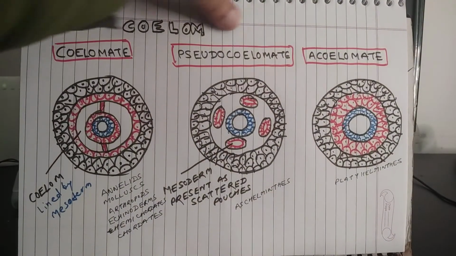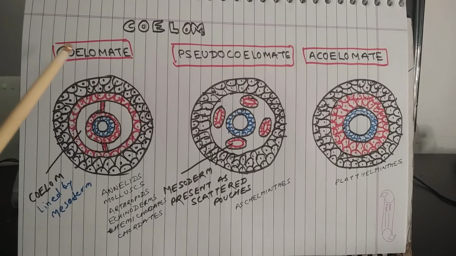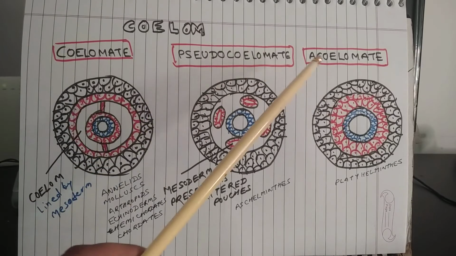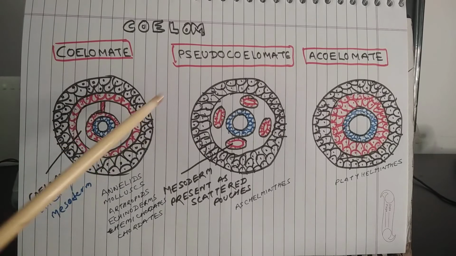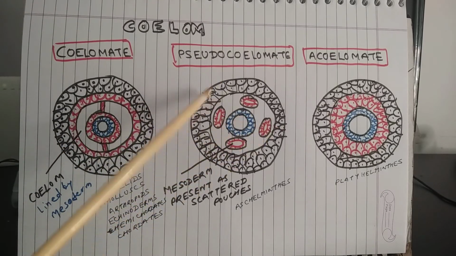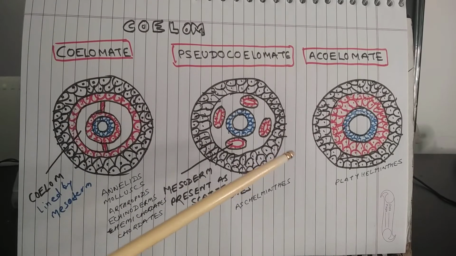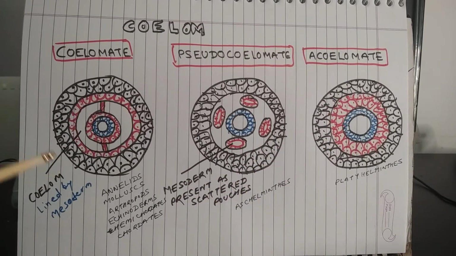Then another factor comes: coelom or body cavity. Body cavity may be present or absent, and on this basis there are three categories of animals: coelomate, pseudocoelomate and acoelomate. Coelomate means that a body cavity is present. Pseudocoelomate means that a false body cavity is there. It appears like a body cavity, but it's not exactly a body cavity. And acoelomate means that there is no body cavity. Now let us see what the difference is.